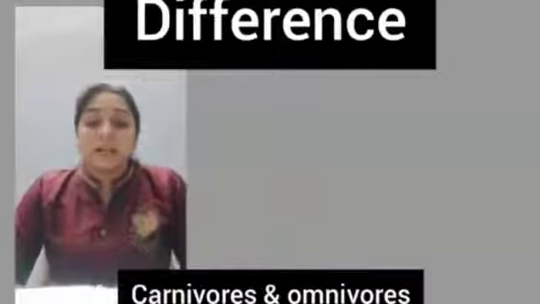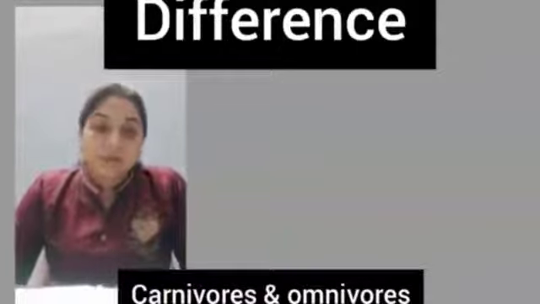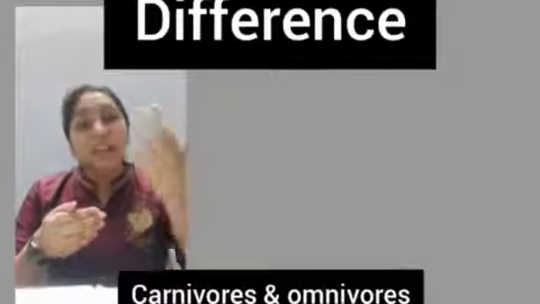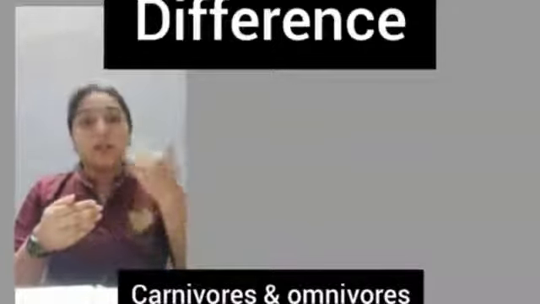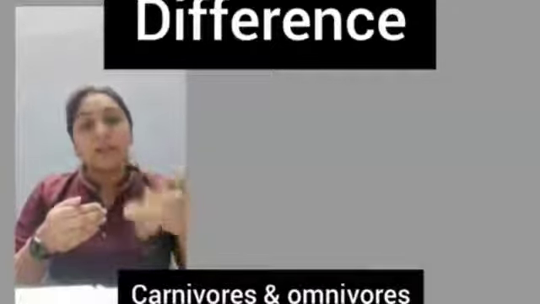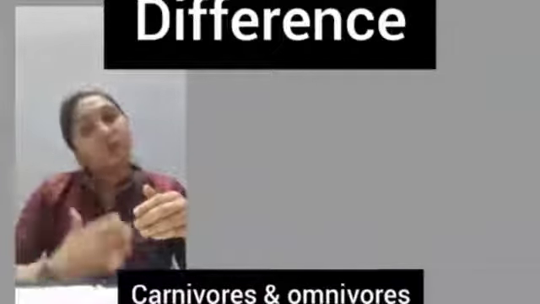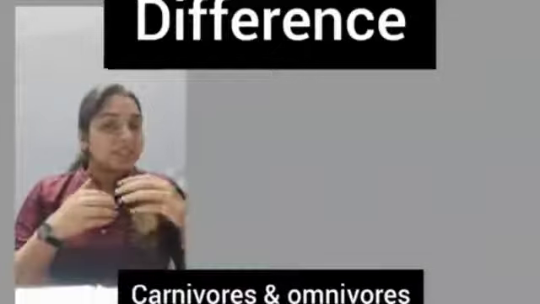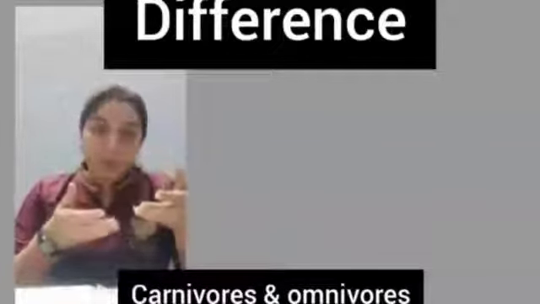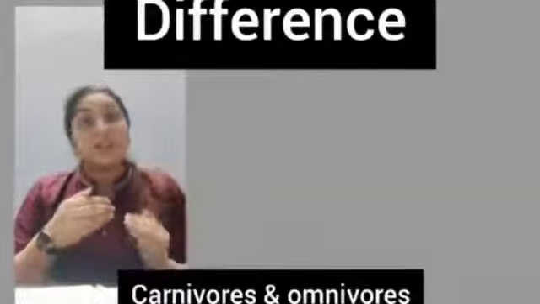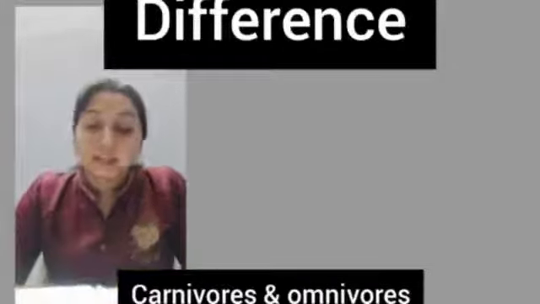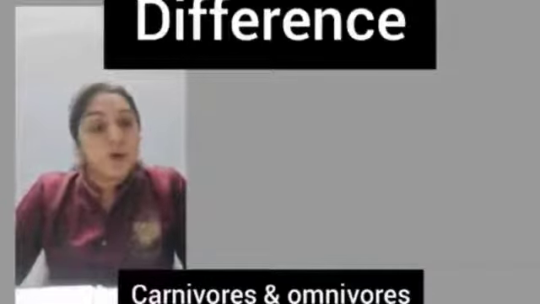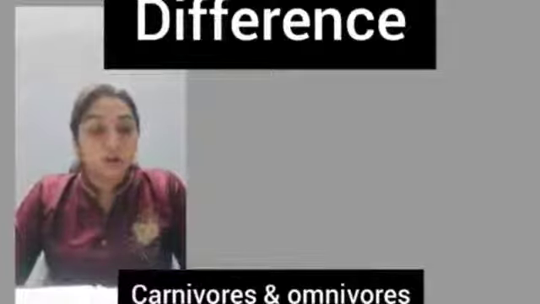Second, the population of carnivores depends upon the population of its prey. As I said, carnivores can feed only on animals. If the animals which are the prey of the carnivores die, these consumers will also die. They directly depend upon each other. When I talk about omnivores, that is not their case. They have an option. Even if the animals die, they will survive on plants. Examples of carnivores are lion, tiger, wolf, etc. Examples of omnivores are man, cockroach, peacock, etc.